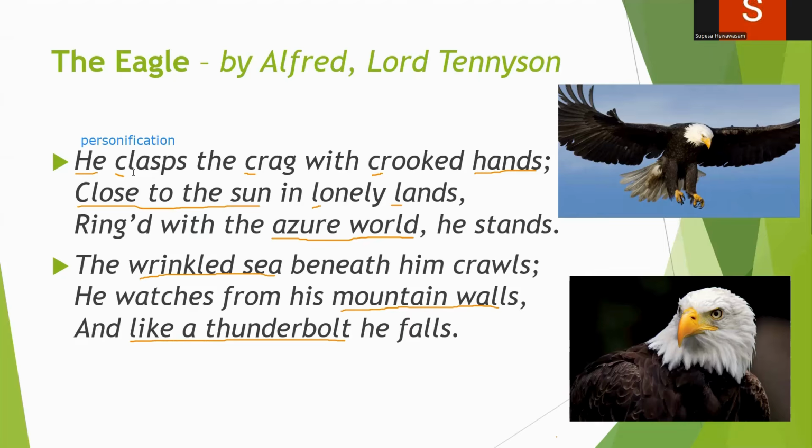He. Then claps the crag with crooked hands. Here also personification, right? We can find personification in many places in this poem: hands, then he, him, his. In all these places we can find personification.